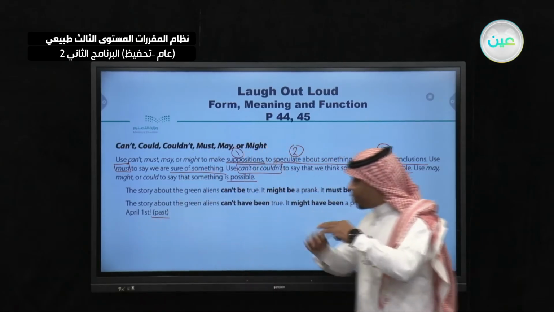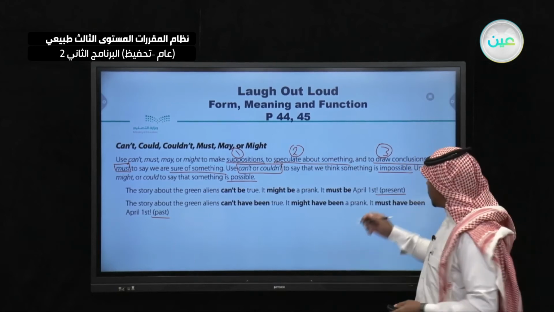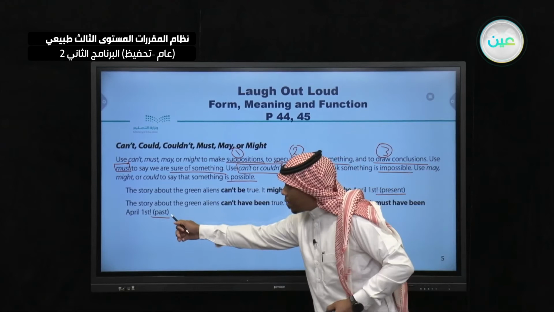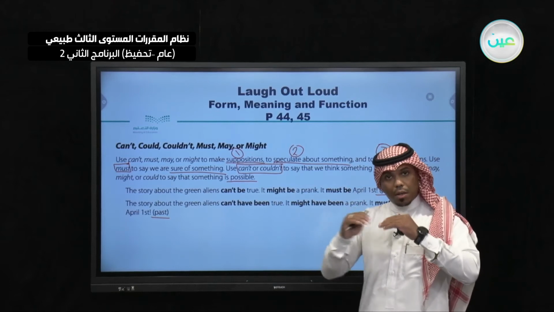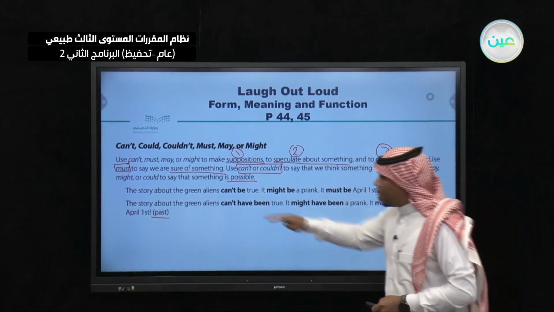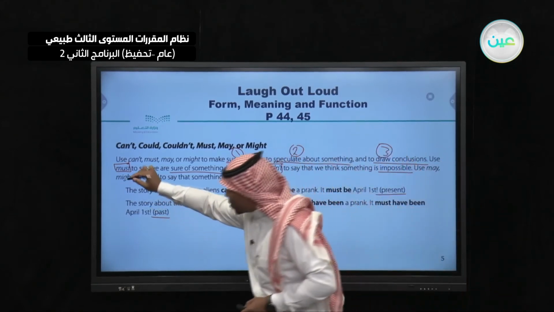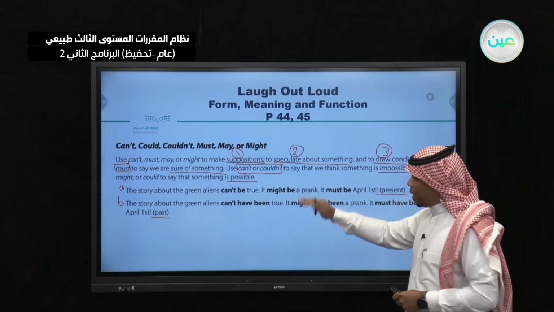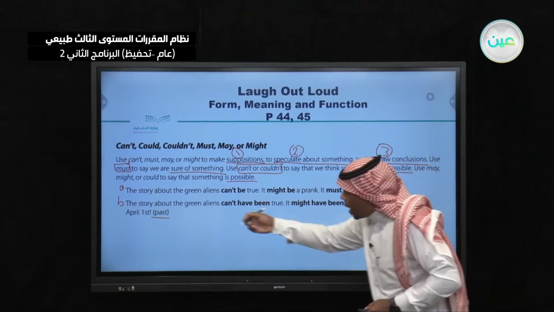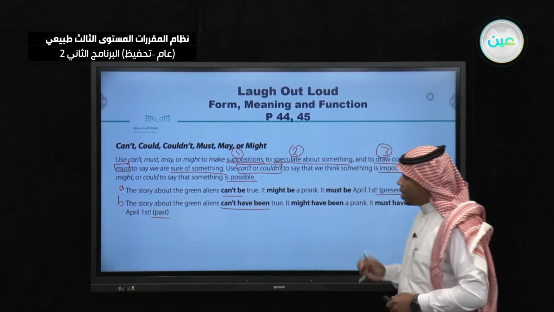So here we have different sentences. Why? Because here I'm talking about the present and here I'm talking about the past, not with the same form but with the same meaning. The story about the green aliens appears in both sentences. This one is A, for example, and this one is B, to differentiate between the two sentences. The first is that the story can't be true, and the second is that it can't have been true.